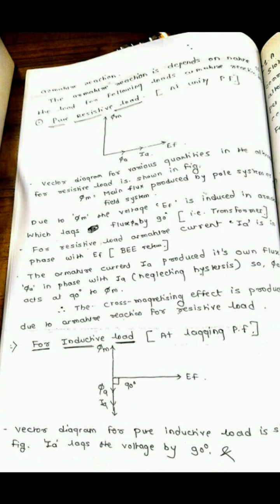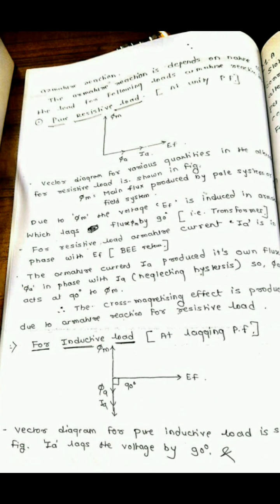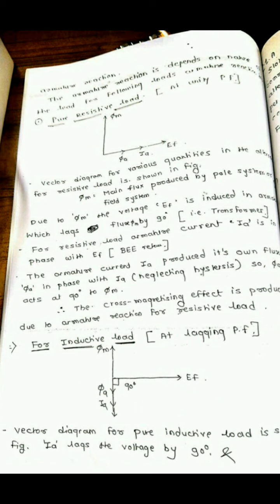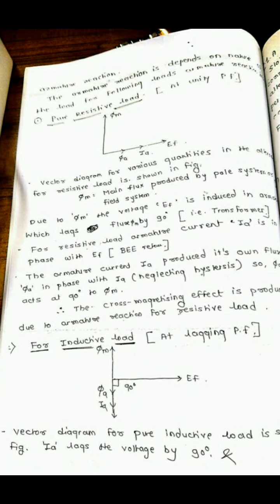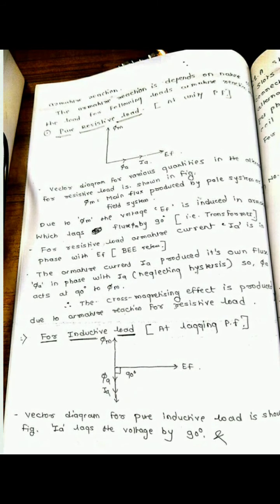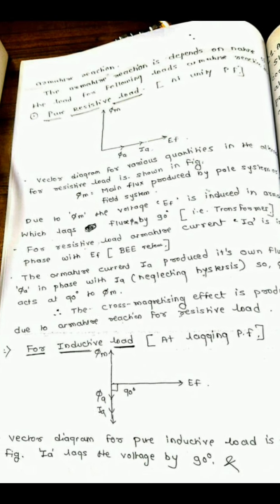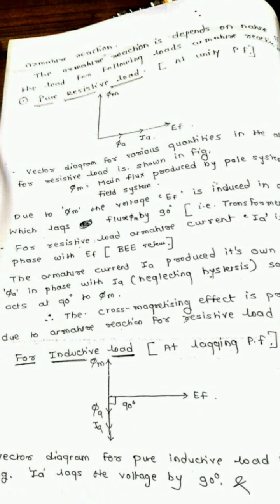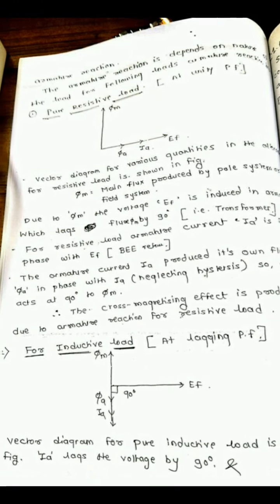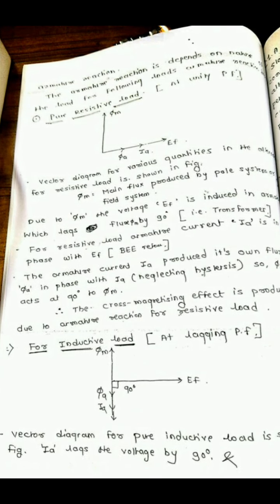As shown in the figure, due to phi m the EMF EF is induced, but due to the fundamental principle of the alternator, EF lags phi m by 90 degrees. For a resistive load, the armature current IA is in phase with EF, because for a resistive load the current and voltage are in phase. This is a fundamental law of BEE.